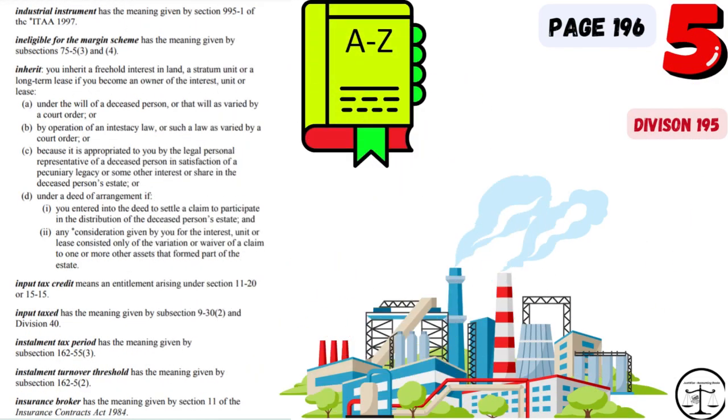Now we will head to section 5. Now, we will explain words on page number 196 of Division 195 of GST Act Volume 2. This is section 5 of this video, for dictionary. Please find words on screen. 21. Industrial instrument. 22.